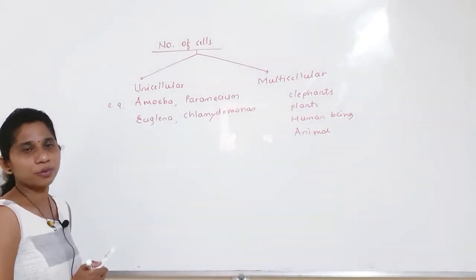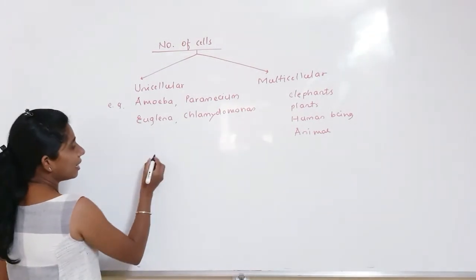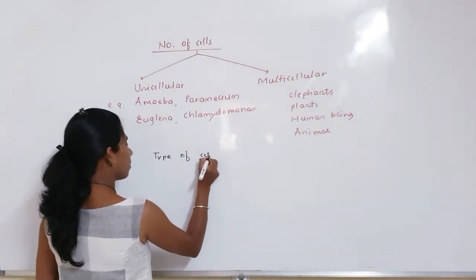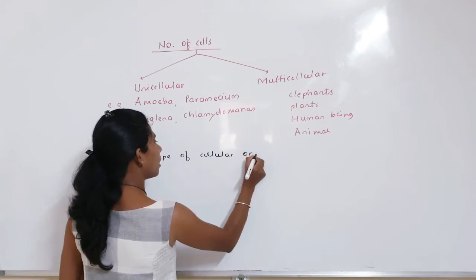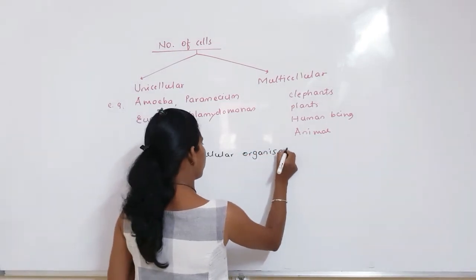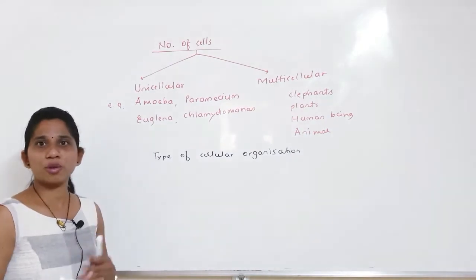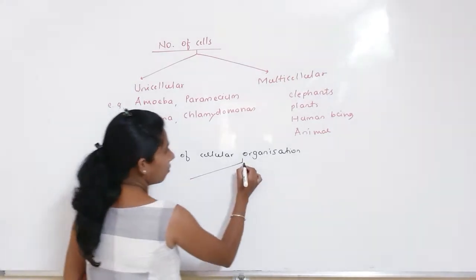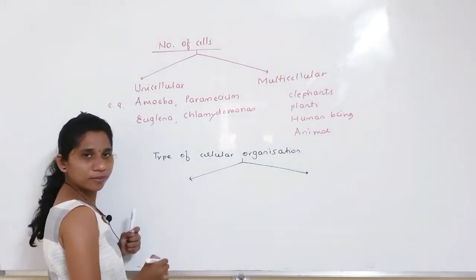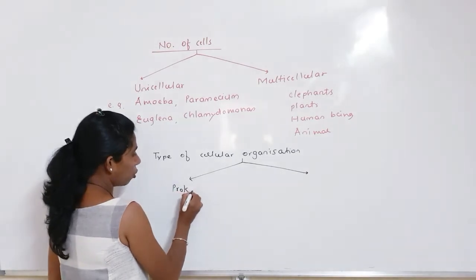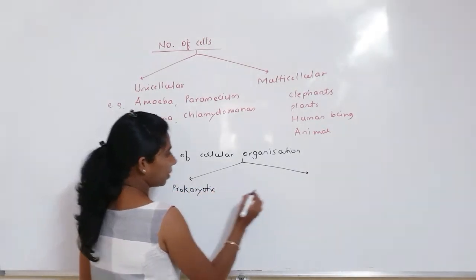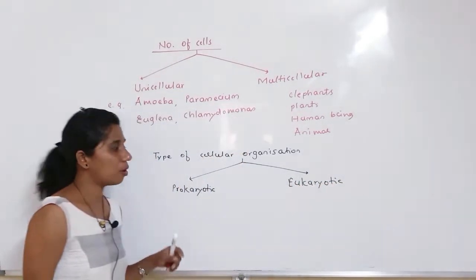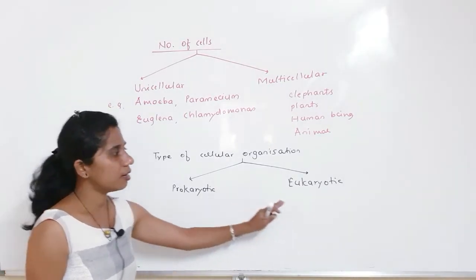Again, one more classification we have to study, that is the type of cellular organization. According to the cellular organization, how the cell is going to arrange, organisms are divided into again 2 types: prokaryotic organism and second one is eukaryotic organisms, or we can say prokaryotes and eukaryotes.